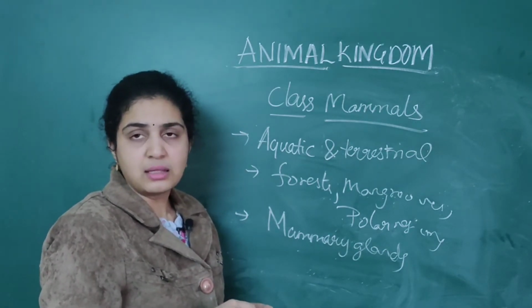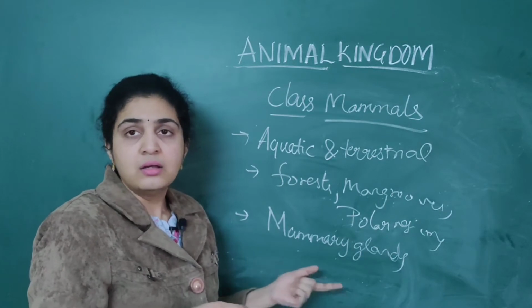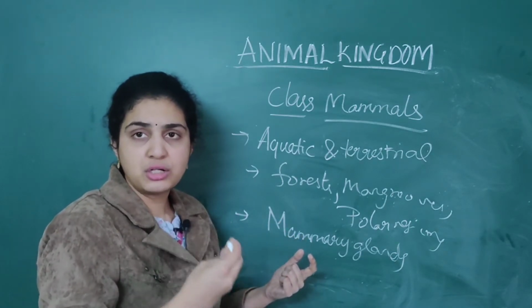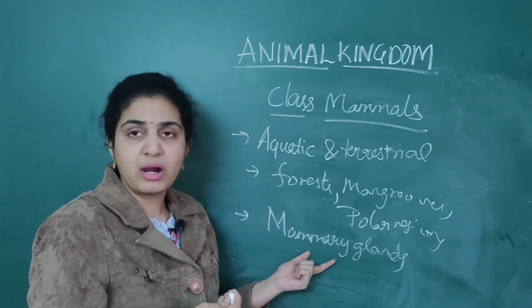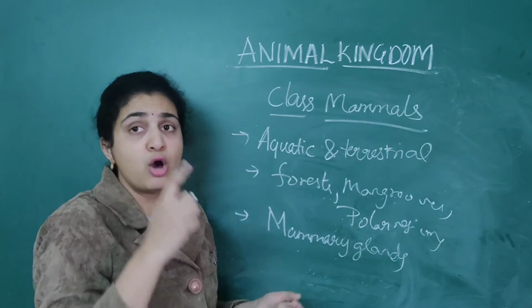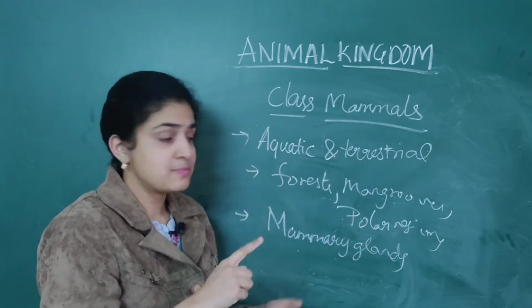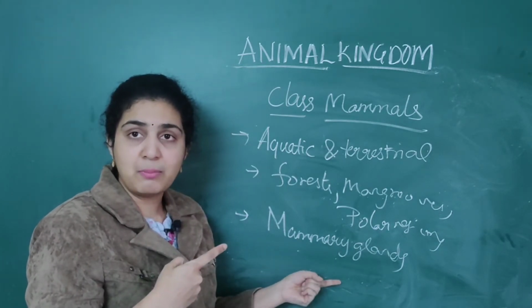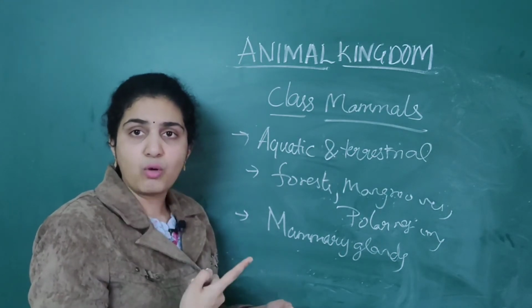Mammary glands produce a lot of milk, which is useful for providing nutrition to the young ones. Only that's why they are called the class of mammals. Mammals have a specific feature, that is mammary glands, which provide milk to the young ones.